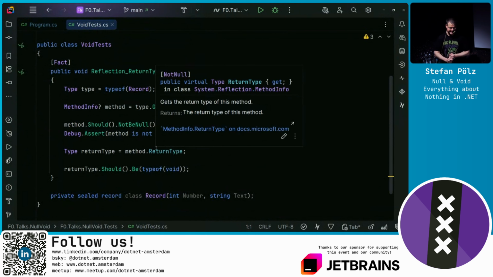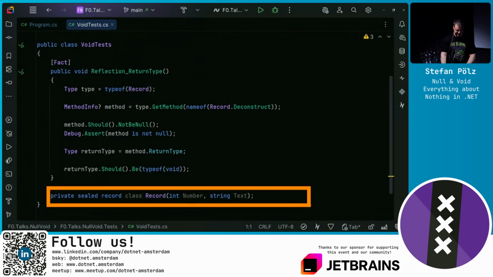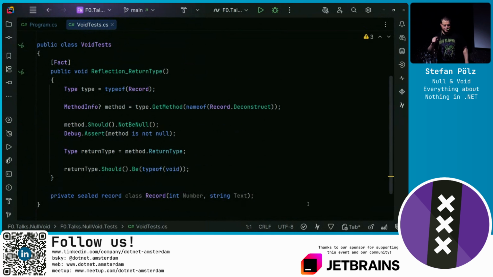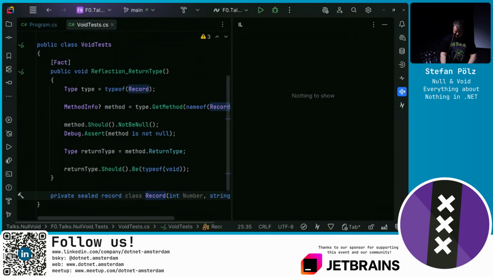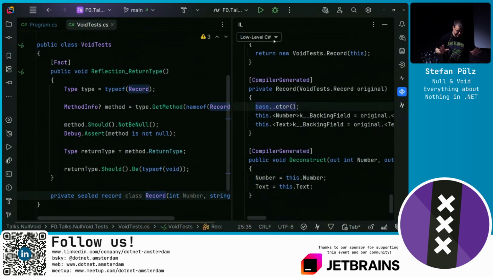Now I have a little test here. We have here a record type. If you remember, a record type automatically gets deconstructor methods. An amazing feature that I use all the time is the IL view, where we get our code compiled to IL, then we can let .peek, I think, decompile it back to C# to get rid of all of the syntactic sugar.